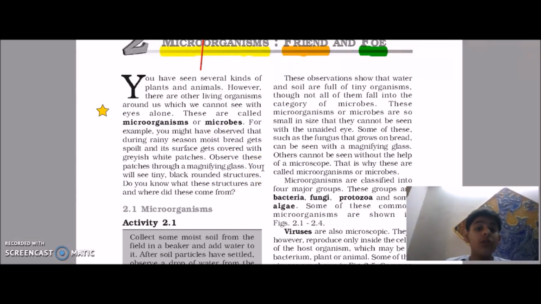So they can be anywhere. These microorganisms can be anywhere. And what do I mean by anywhere? Anywhere really means anywhere. So these microorganisms can be on the surface of my hand. See, it can be here.